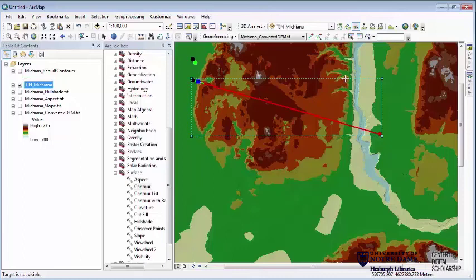In the following demonstration, we're going to apply some of these skills when we start working with spatial modeling, both hydrological modeling and sort of more generic modeling.